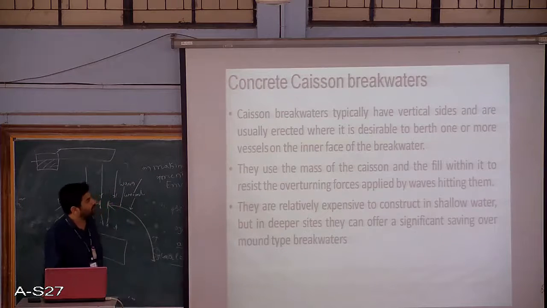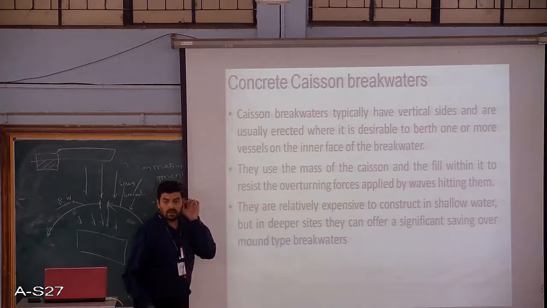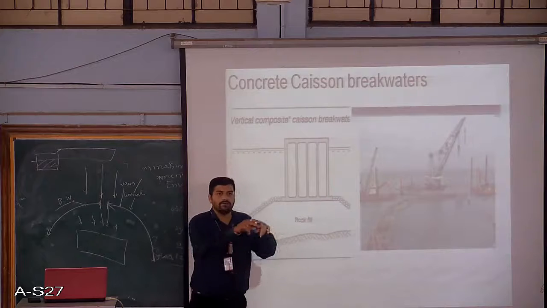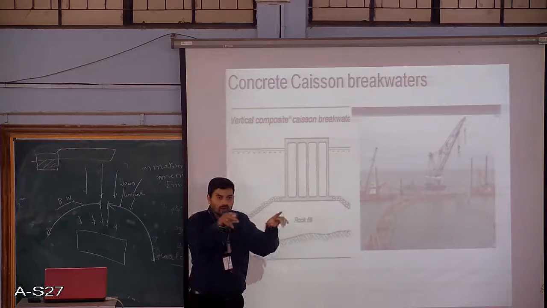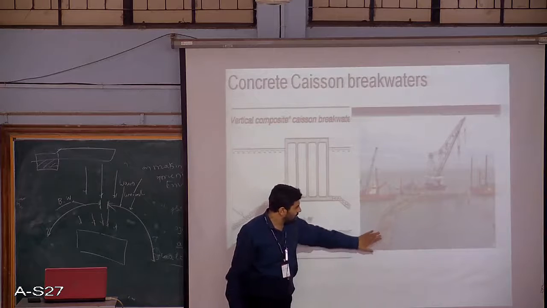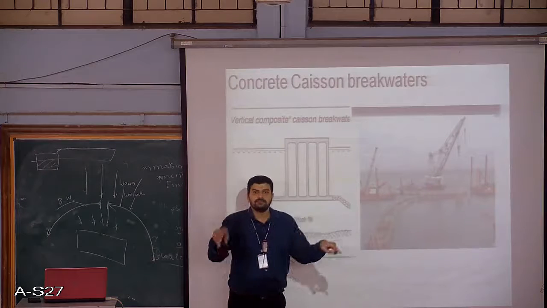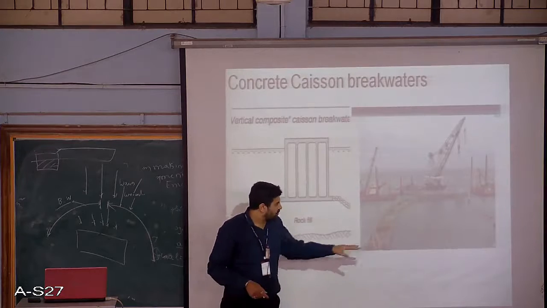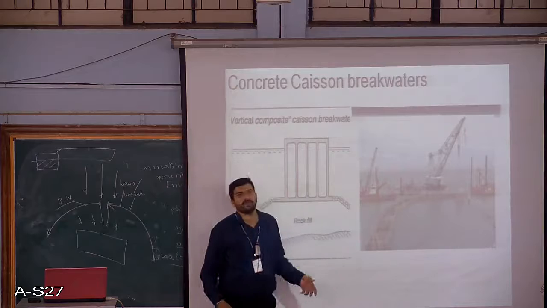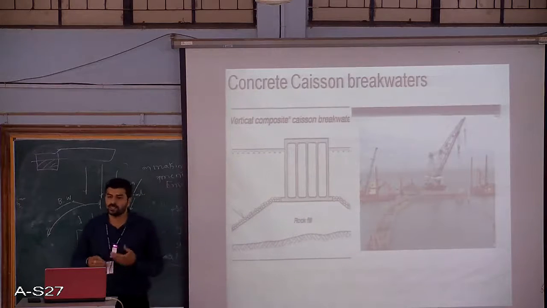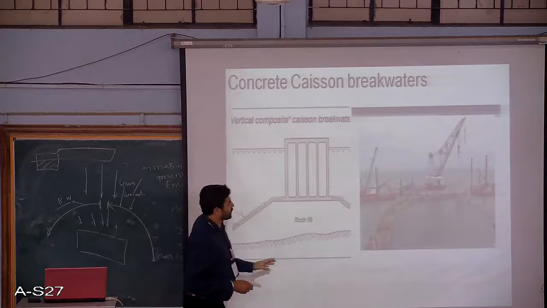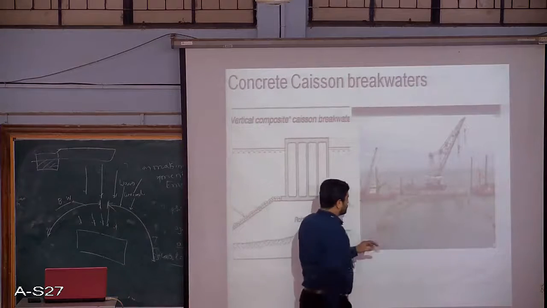Then we have one more type of breakwater, which is called the concrete caissons breakwater. Basically, in this kind, we are going to have concrete caissons, or blocks or boxes of concrete, which are placed in the water. As you can see in the image, we have hollow concrete square or rectangular blocks which you place and join to make a breakwater. This hollow space may be filled with rock material or any other filler material. So basically, we are going to construct a wall in the ocean using such boxes.